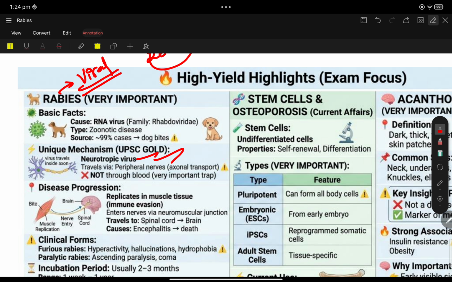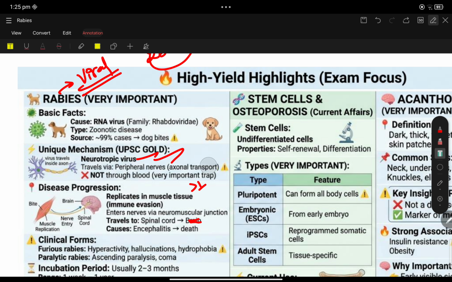The virus keeps replicating in muscle tissues first, so by this mechanism the immune system is bypassed. Then it enters the neuromuscular junction, travels through the spinal cord to the brain, and causes encephalitis. Finally, it leads to death.